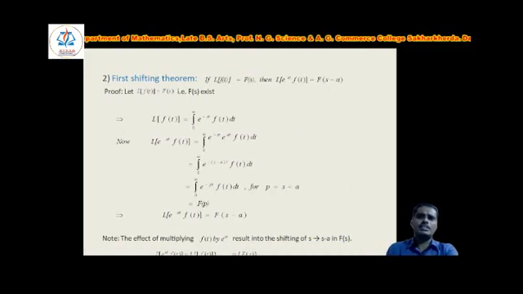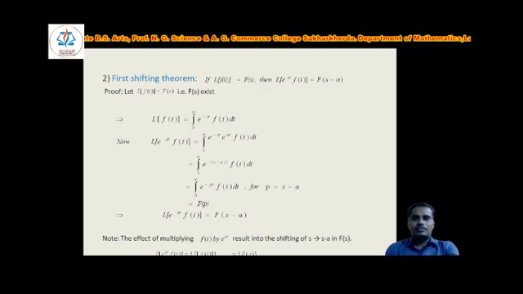Now the second property is the first shifting theorem, that is, the first shifting property. The statement of that property is, if Laplace of f of t equals F of s, which means we have the definition of the Laplace transform, then Laplace of e to the power at into f of t equals F of s minus a. It means that when we multiply the original function f of t by e to the power at and then take the Laplace transform, s changes to s minus a.